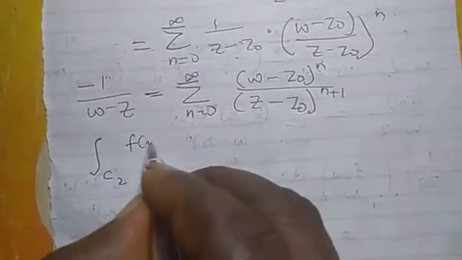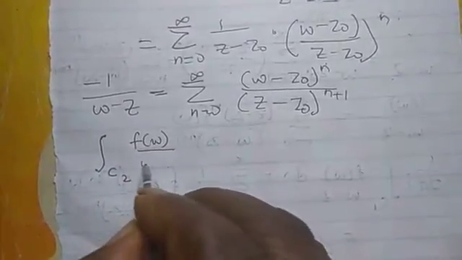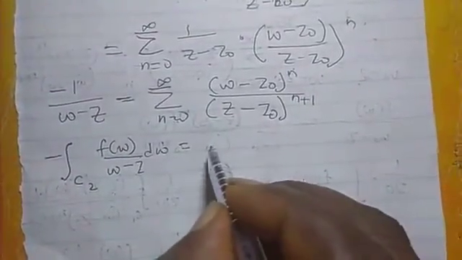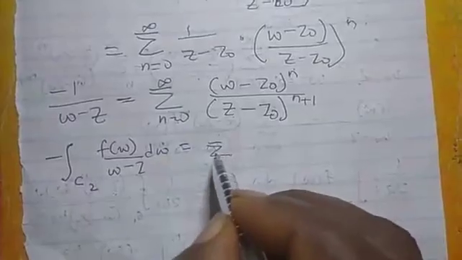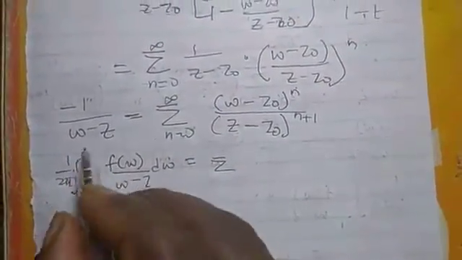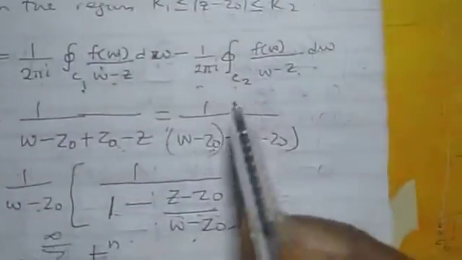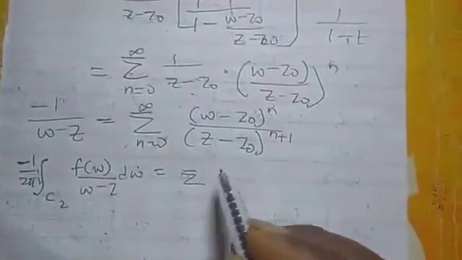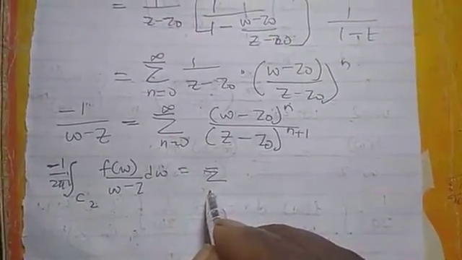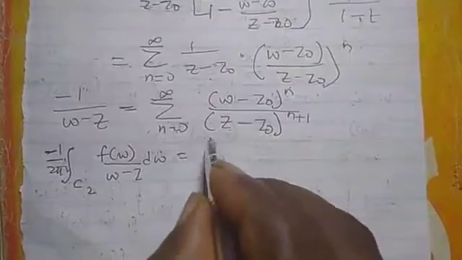Integral over C2 of f of W over this, there's minus here. This will be equal to, in fact, let me put 1 over 2 pi I. There's minus there. Because of this part, 1 over 2 pi I is there. So whatever I put here, I have to put it here too. So this is n runs from 0 to infinity.